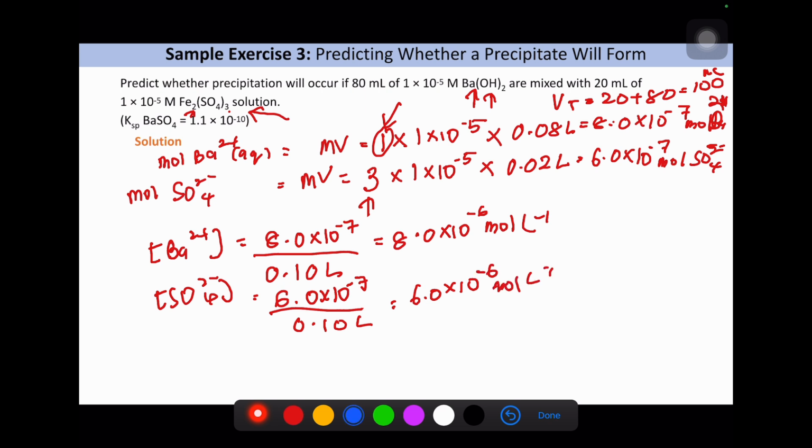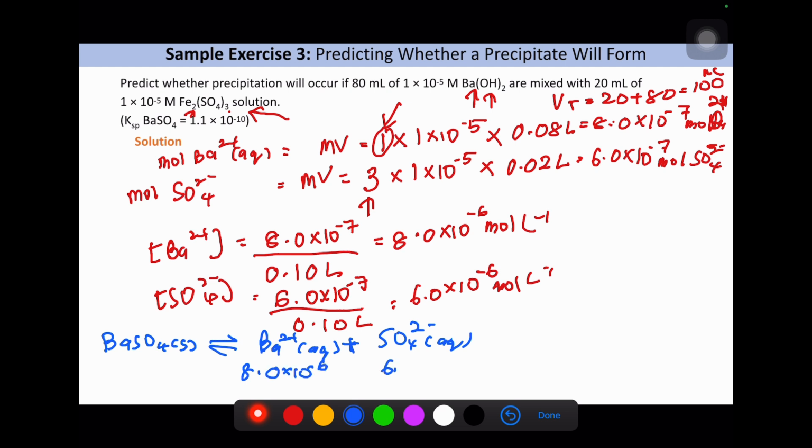Now we need to write the equation first: BaSO4 in solid is in reversible equilibrium with Ba2+ in aqueous plus SO4 2- in aqueous. Make sure it's balanced already, and then we substitute the concentrations below the equation.